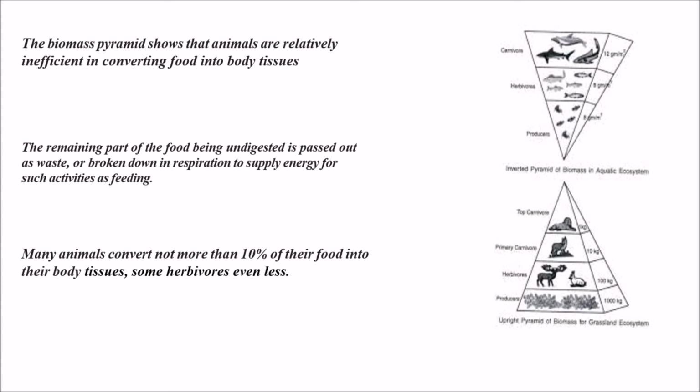Many animals convert not more than 10% of their food into body tissues, but when we talk about herbivores, this may be even less than 10%. The majority of animals convert not more than 10% of their food into body tissues, and herbivores convert even less than that.